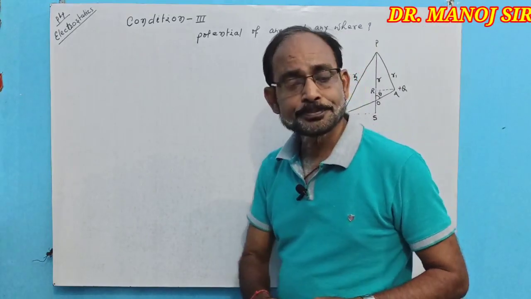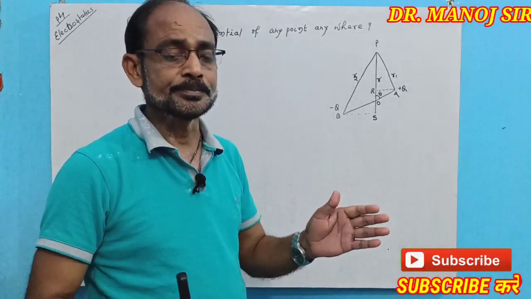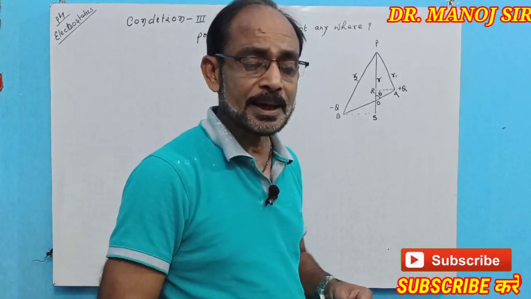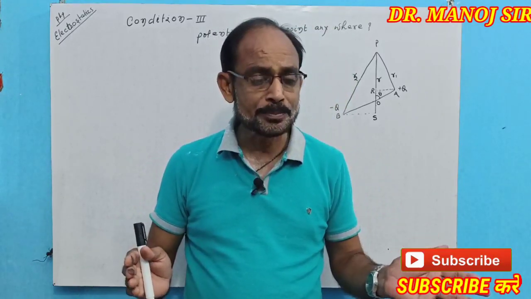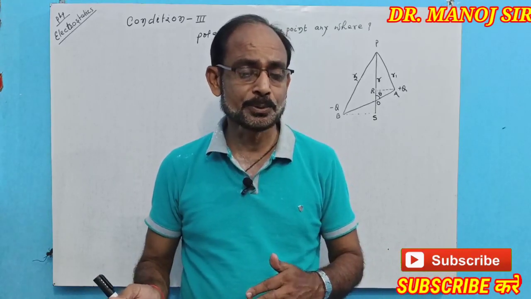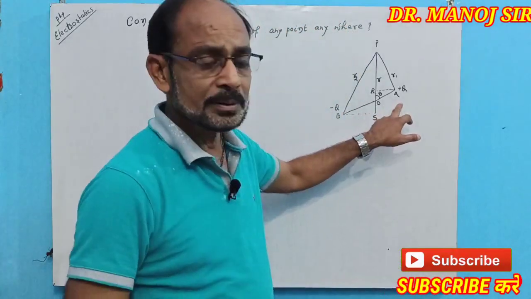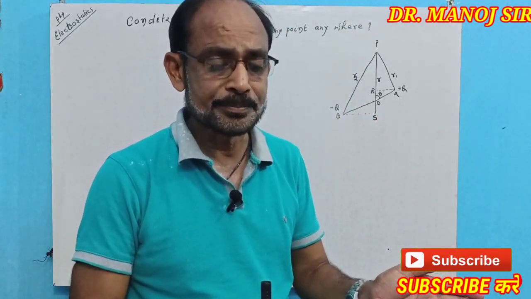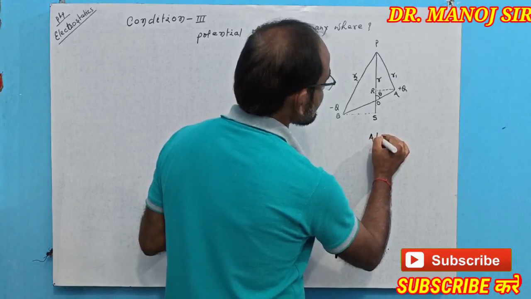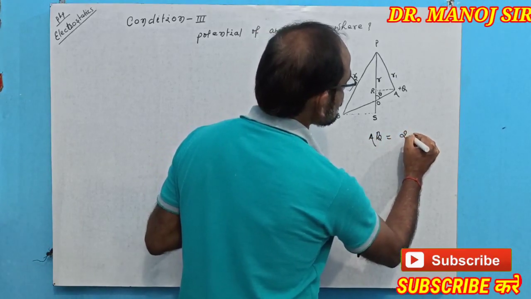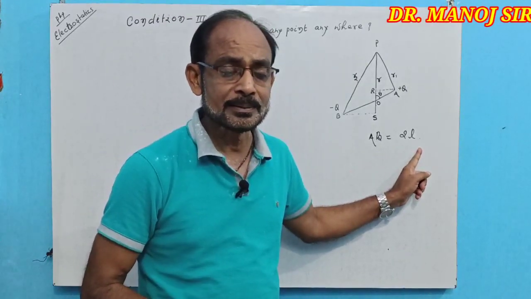Suppose a dipole is placed in vacuum at points A and B that bear plus q coulomb charge and minus q coulomb charge. The dipole AB is placed in vacuum, where AB equal to 2L. The length of the dipole is 2L.